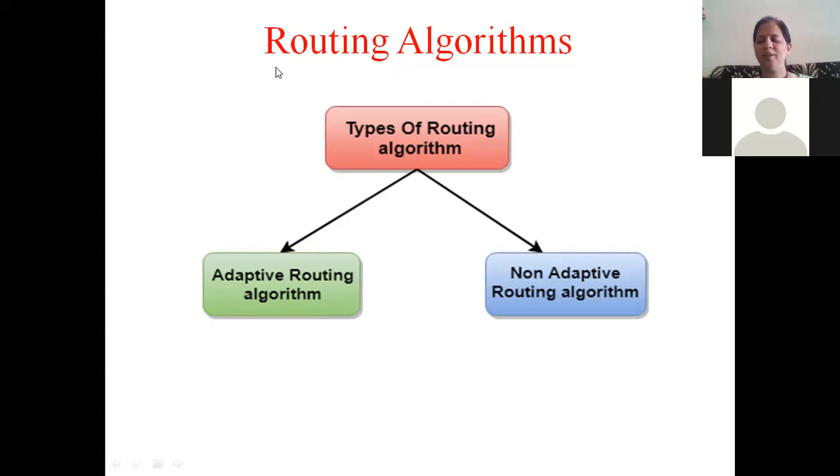Okay. So what have we been learning in the last few classes? We started with network layer and we learned some of the important design issues of network layer. That is, whatever are the functions being performed by the network layer, how they can be accomplished. So we have enumerated what are the functions of network layer. One important function that the network layer will do is routing. So route discovery, finding the shortest route or the best route, and then forwarding the data over that route is an important task that is performed by the network layer.